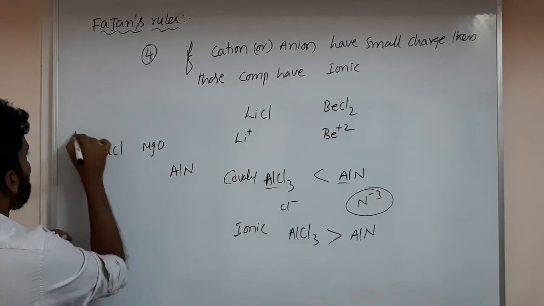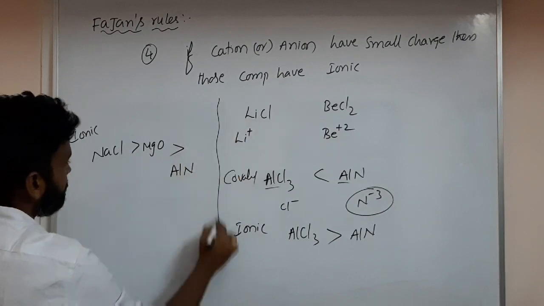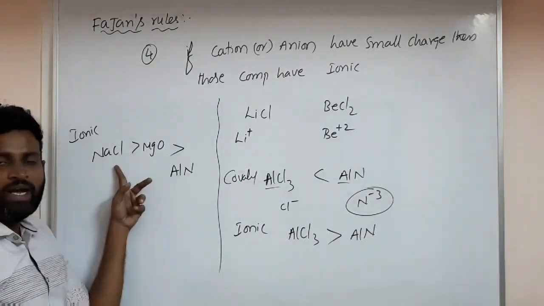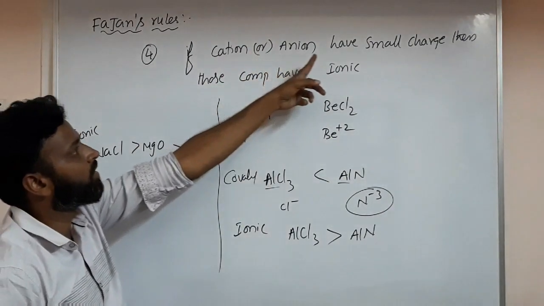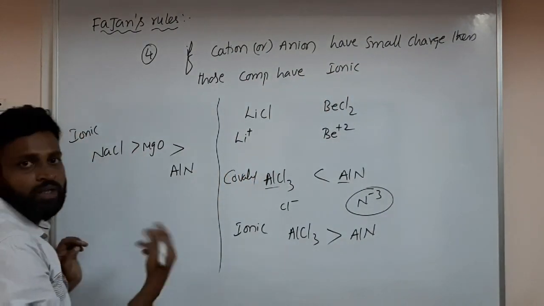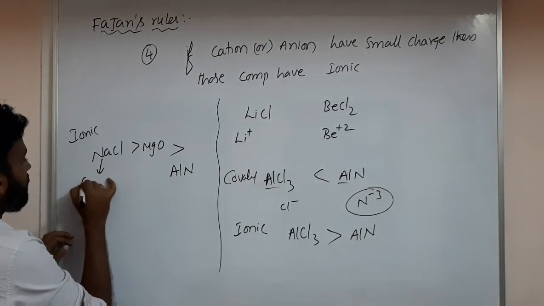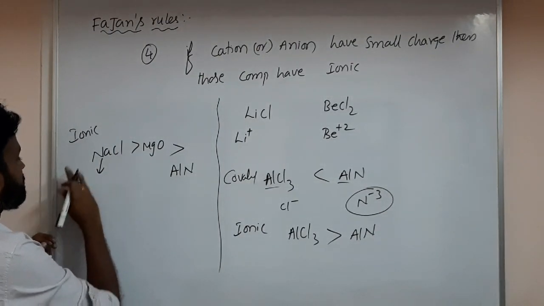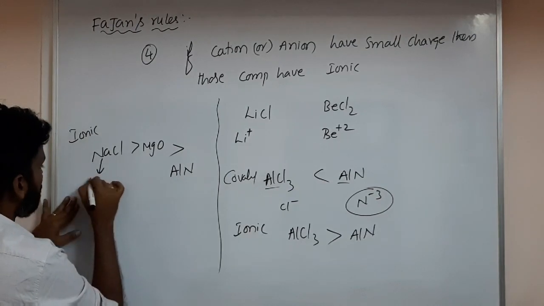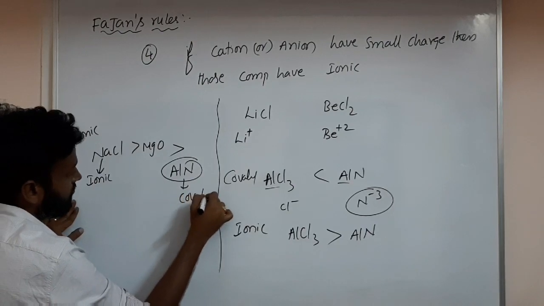So which is more ionic? I gave this example previously also. Why does NaCl have more ionic character? Because the smaller the charge, the more ionic; the larger the charge, the more covalent. So NaCl has ionic nature and AlN has covalent nature.